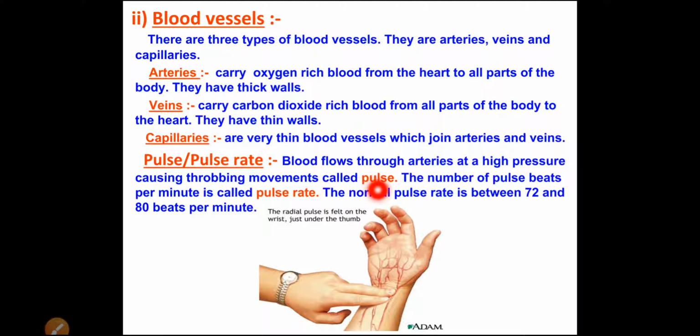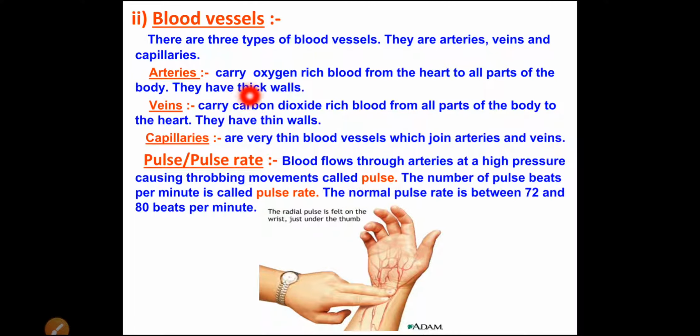Now see here, artery walls are very thick, and through the arteries the blood flows at high pressure, because from the heart the blood is transported to all the parts of the body. So here the flow of blood is at very high pressure, and that pressure is also exerted on the wall of the arteries, and the wall should not break down or tear.